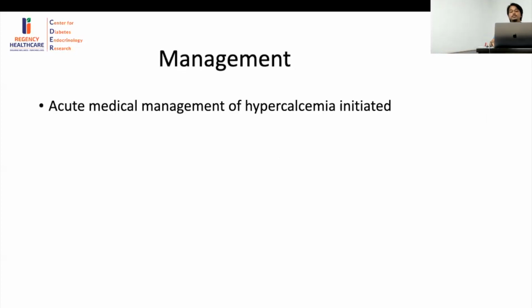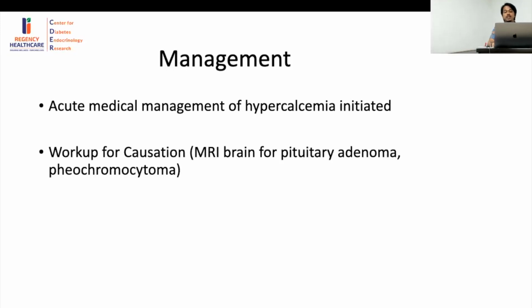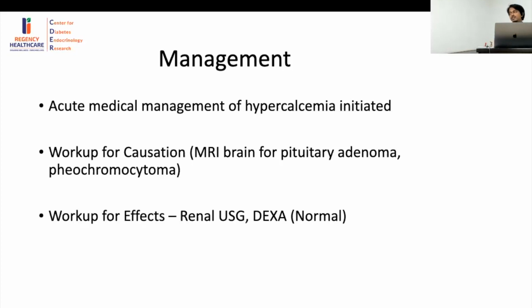Now coming to the management of the patient, as his calcium levels were around 17, we first need to medically manage his hypercalcemia initially. This was done for this patient, and in between, workup was initiated for the causation of the same. MRI brain was done for a pituitary adenoma or any pheochromocytoma which might be lingering. Workup was also done for the effects of the level of hypercalcemia. A renal USG was done, DEXA was done, both of which came out to be normal. So he did not have nephrocalcinosis.